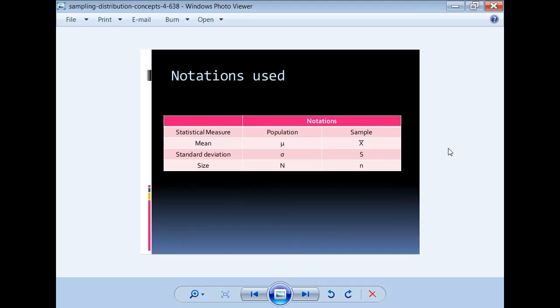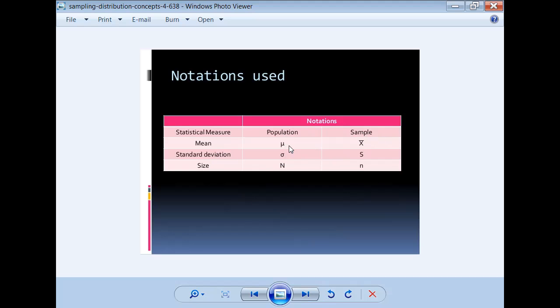The sample mean is X bar. The standard deviation of the population is sigma. The standard deviation of the sample is S. The size of the population is capital N, and the size of the sample is small n.